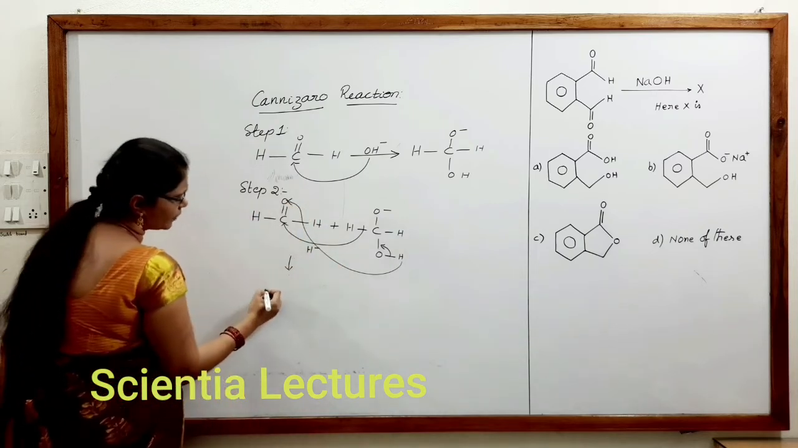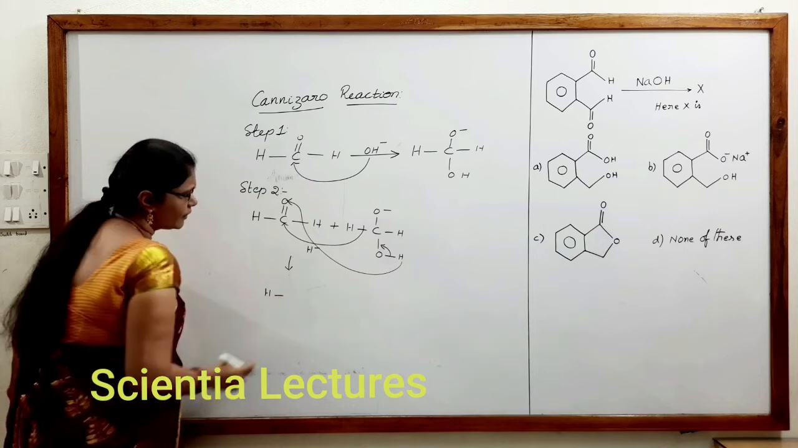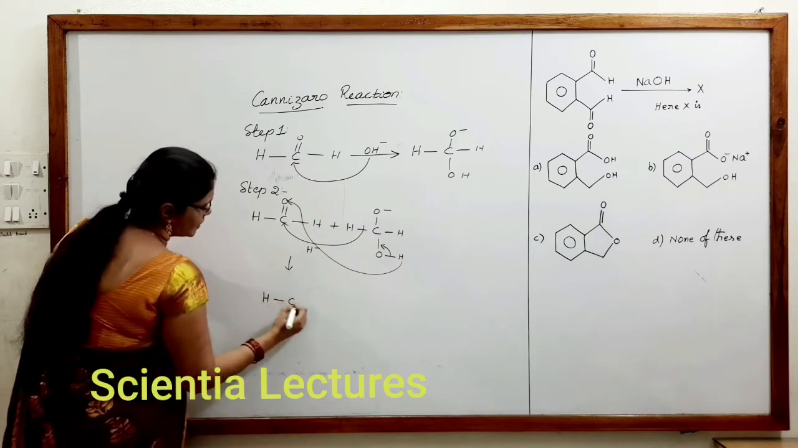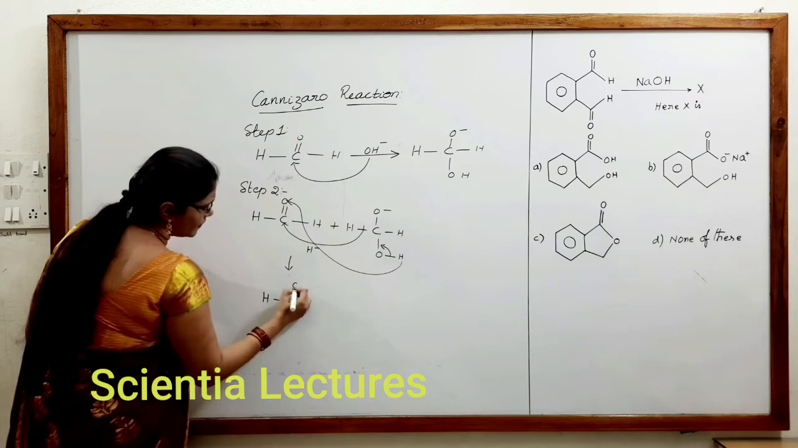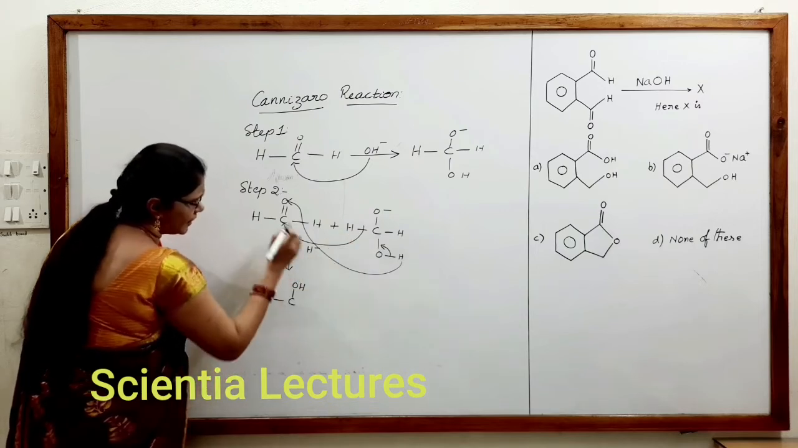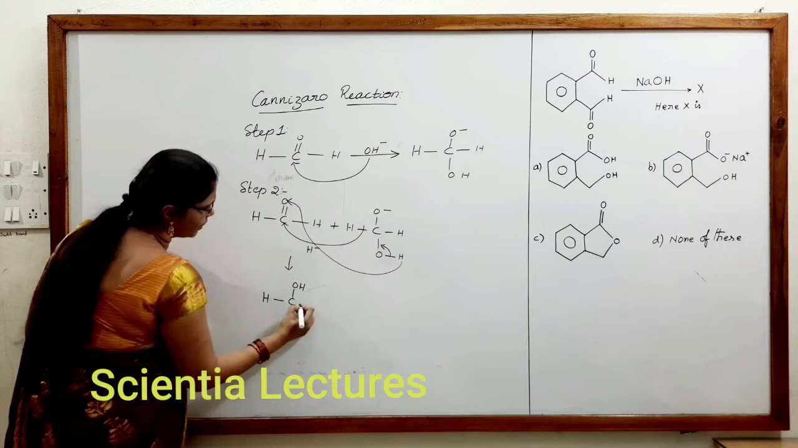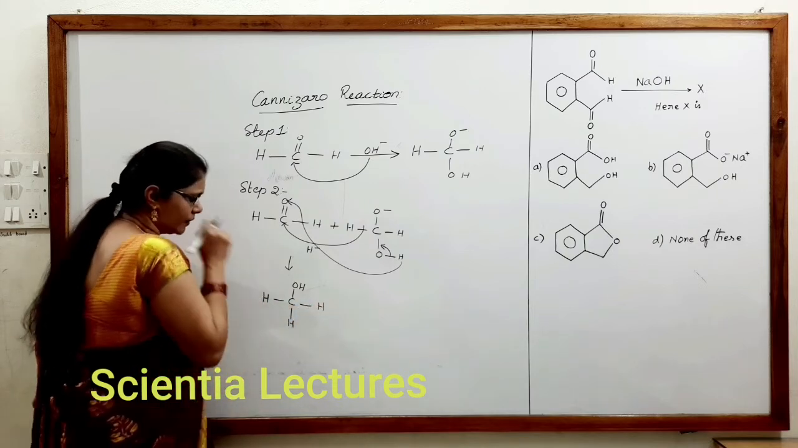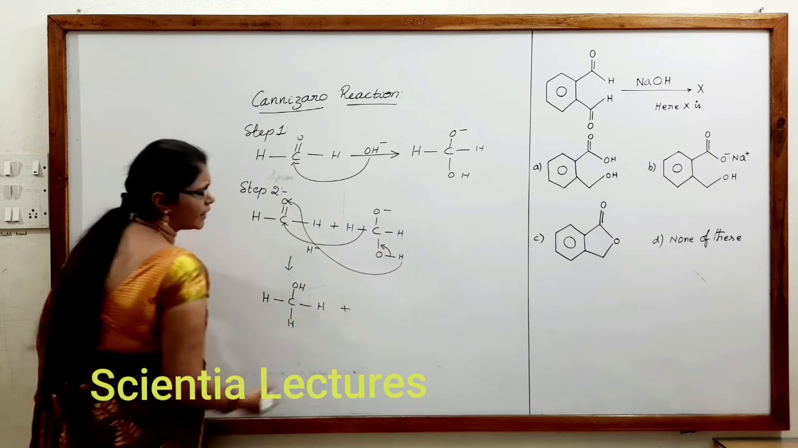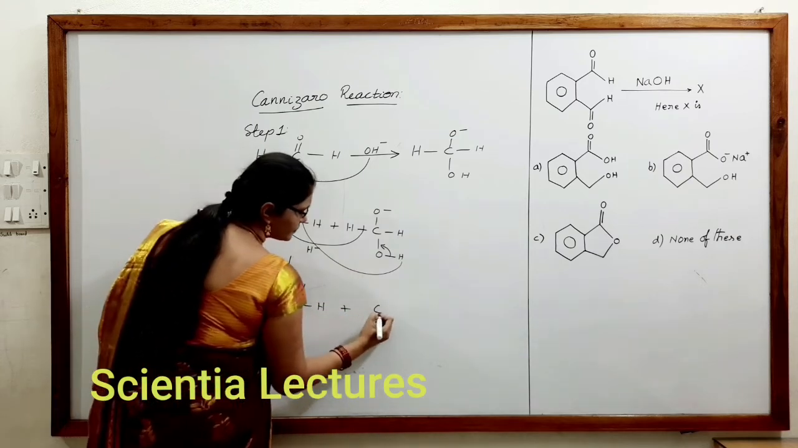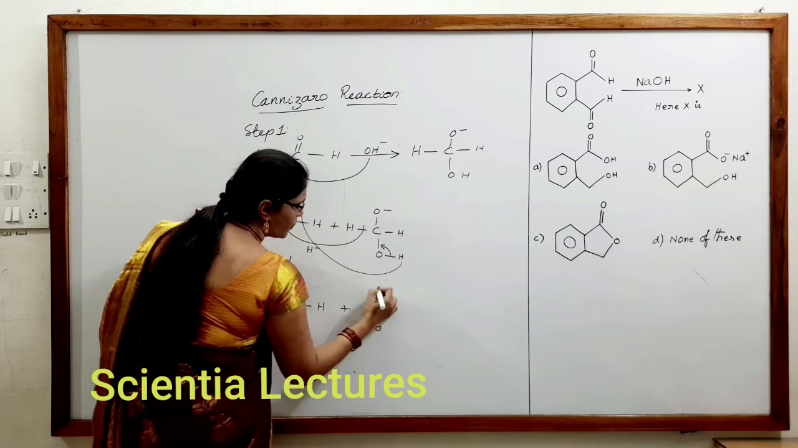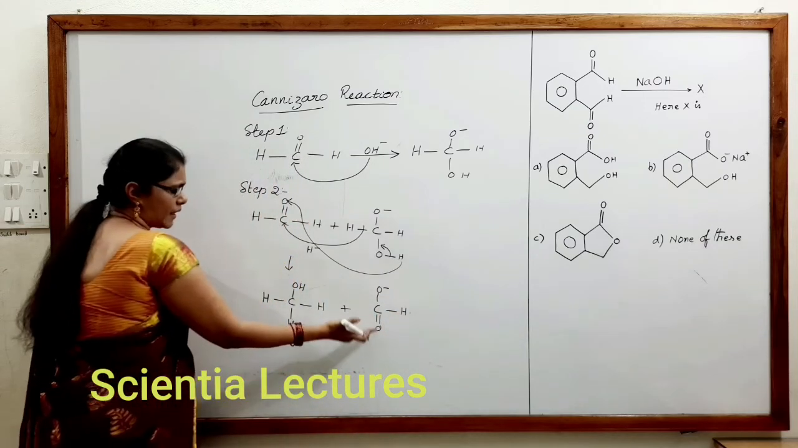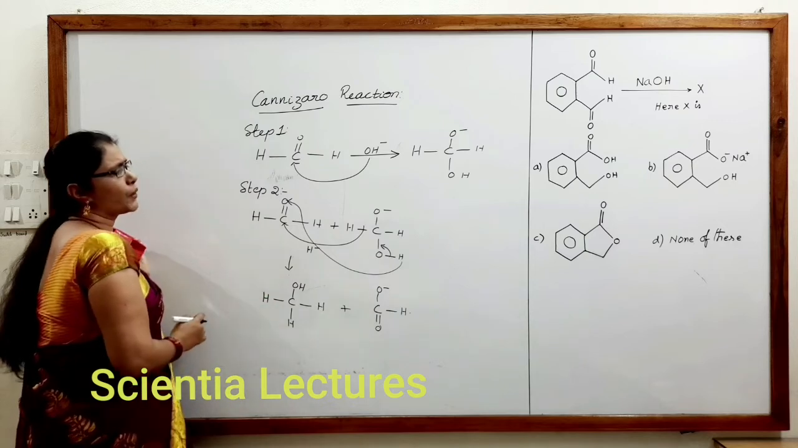And what will be the product produced here? The hydride ion is attracted towards the carbon, bonded to H. That is, it forms CH3OH plus C double bond O minus, bonded to H. That is the formate ion, and an alcohol is produced.